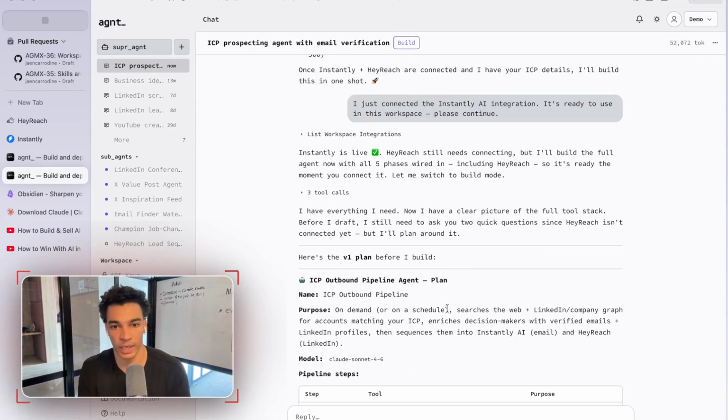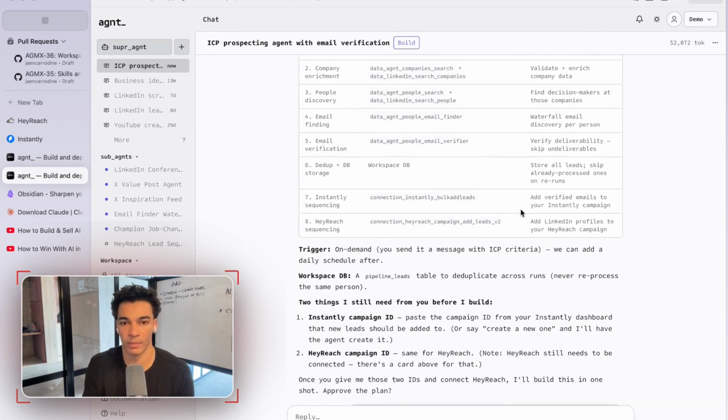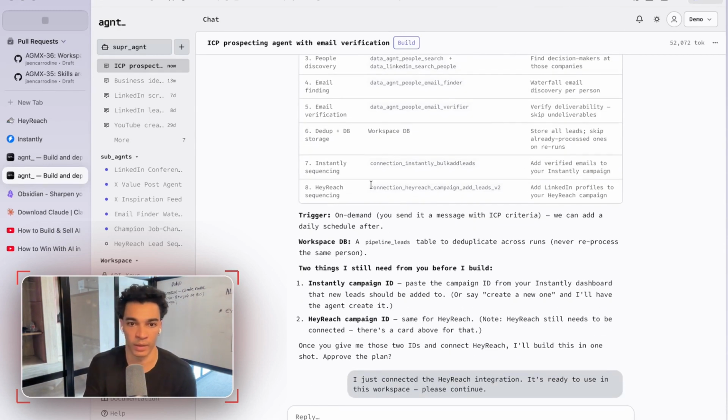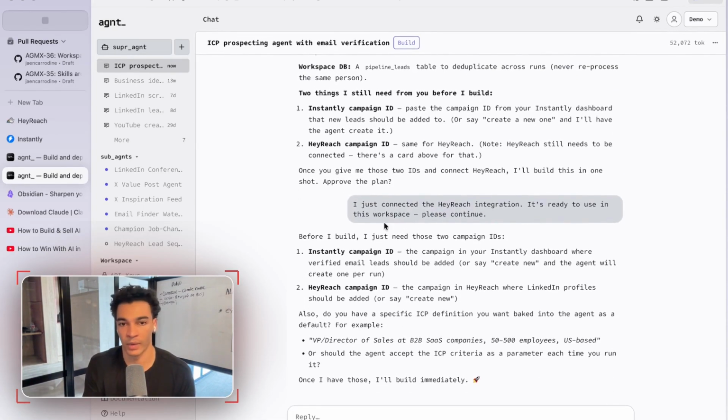All right, now that it has those connected, it has proposed a full plan for us. We don't really need to read through this on screen, but it's basically just doing those steps that I mentioned before, one by one. And then it is going to sequence into Instantly and HeyReach. So it's asking us for the campaign IDs. It actually should be able to access those campaigns for us. So I'm going to say, can you check for the campaigns in my accounts?